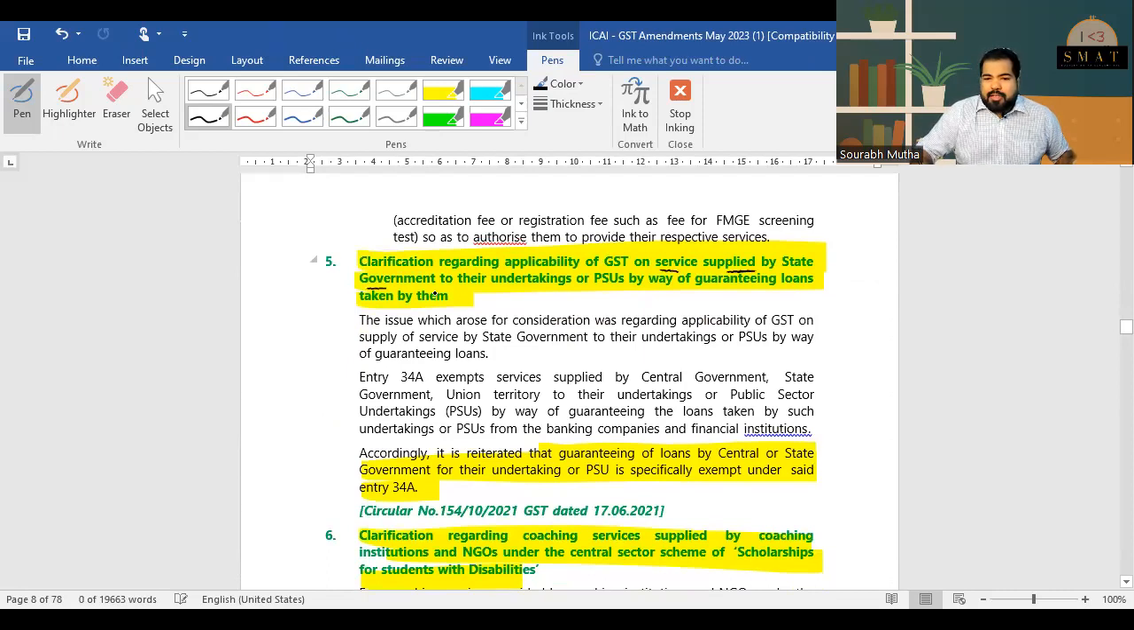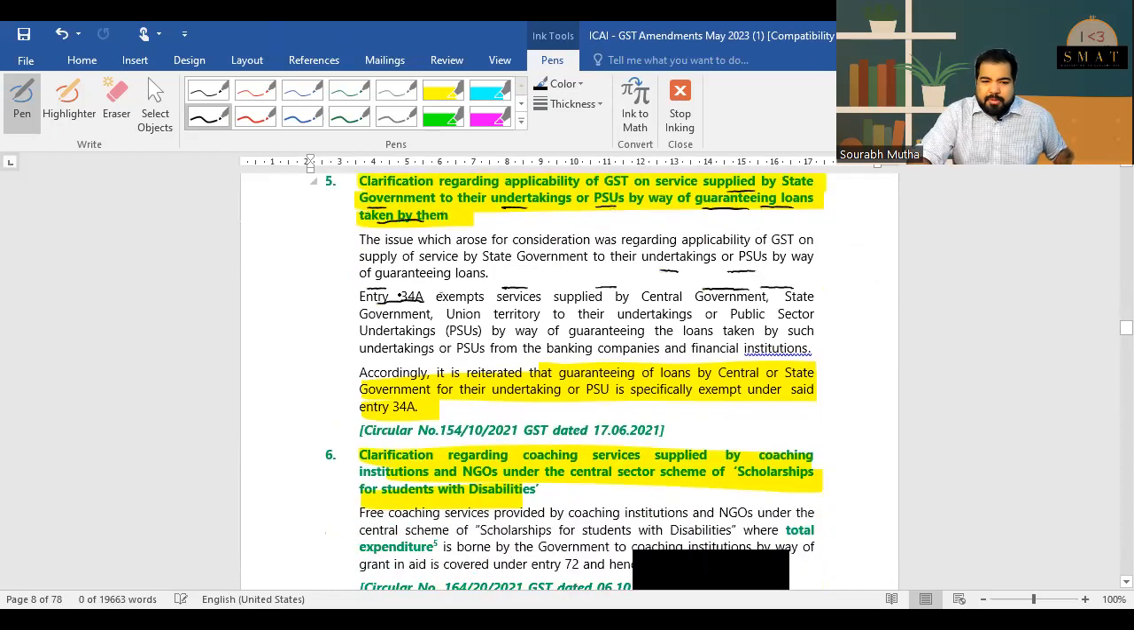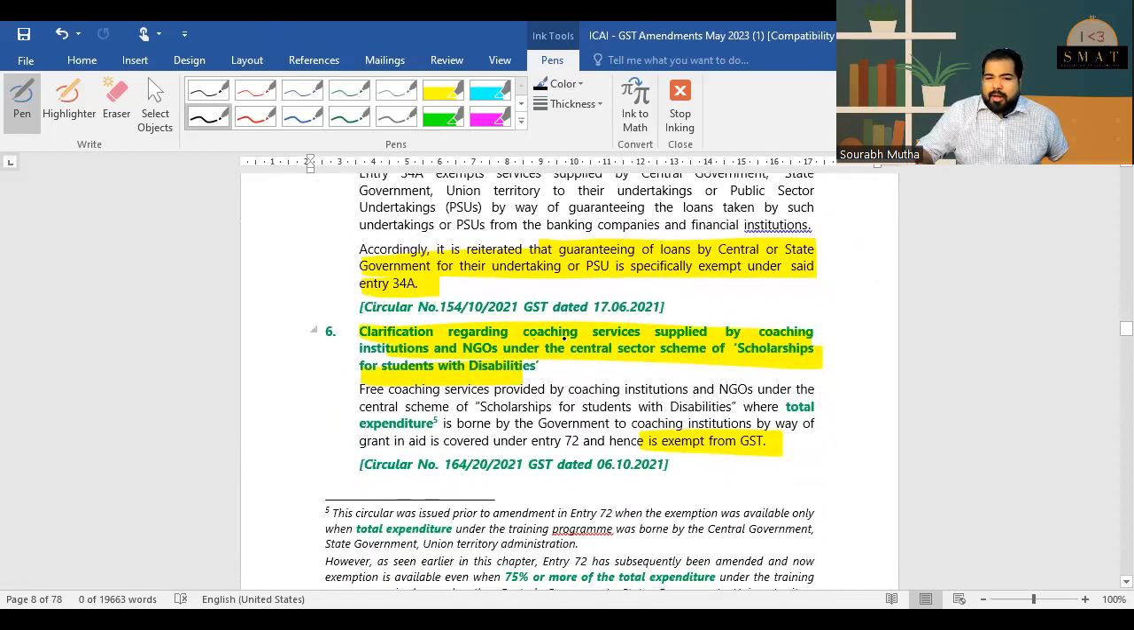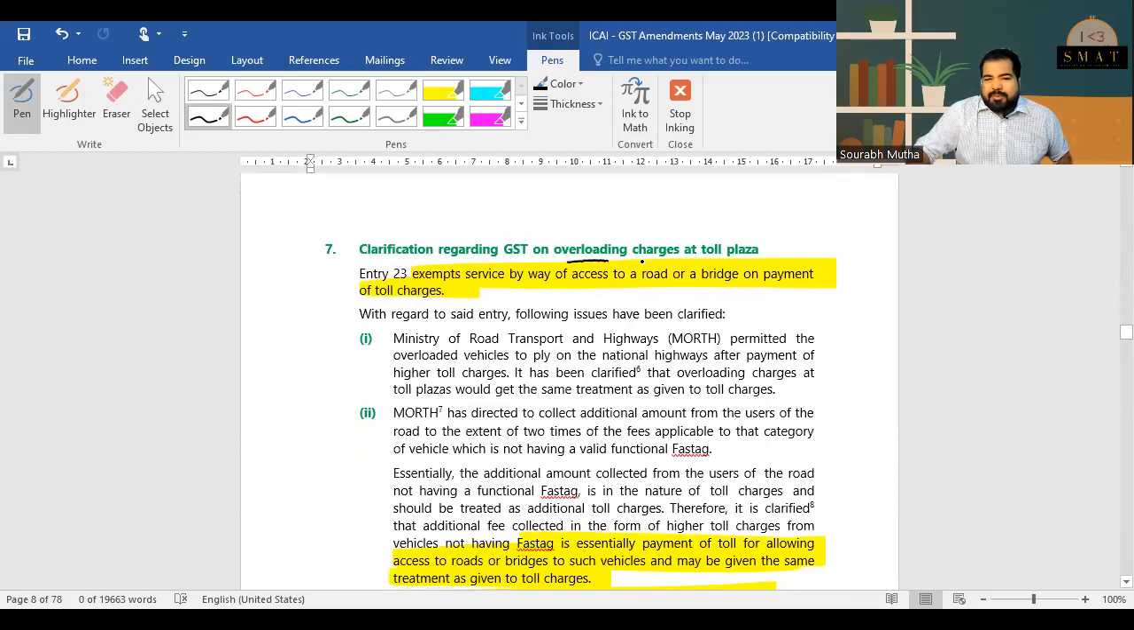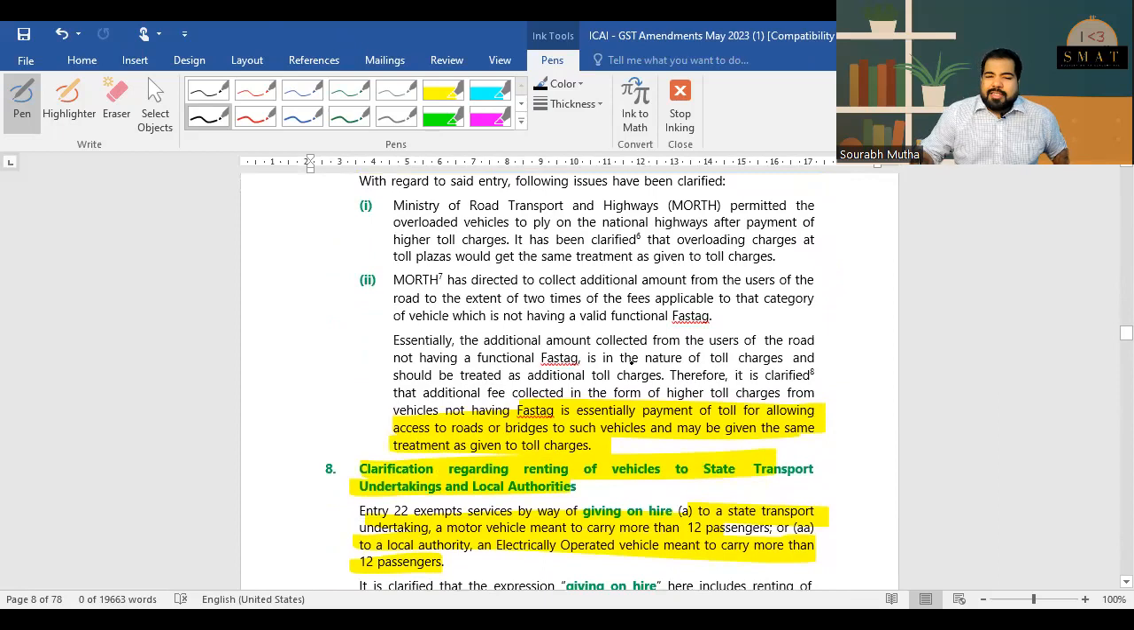Services supplied by the central state government to the undertaking of a PSU by way of guaranteeing loans are exempt. Coaching classes, but running NGOs and running central sector schemes, those will be exempt from GST. And overloading charges, basically those toll charges that you pay, including overloading charges or the FASTag charges, are all exempt. So please go on long drives, no problem. You'll pay, of course, tolls, but you'll not pay GST on that.